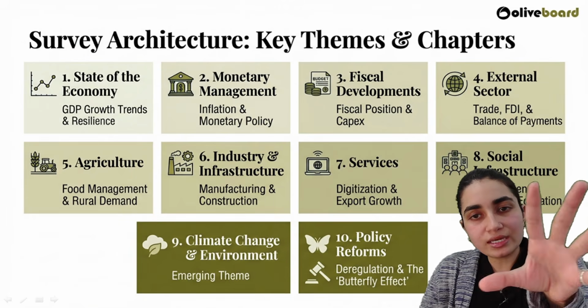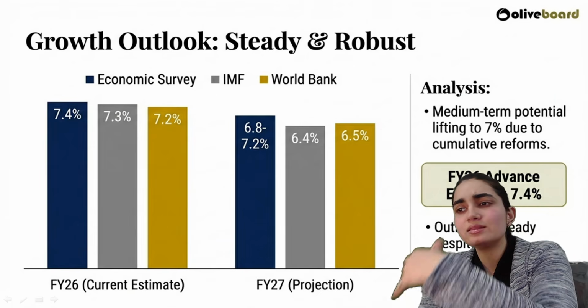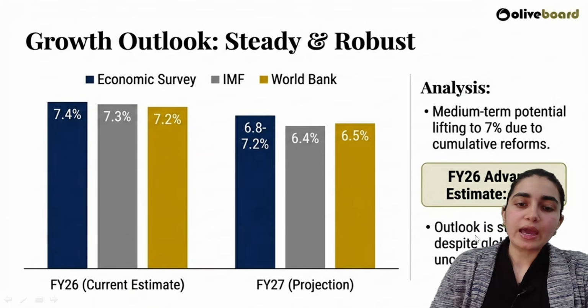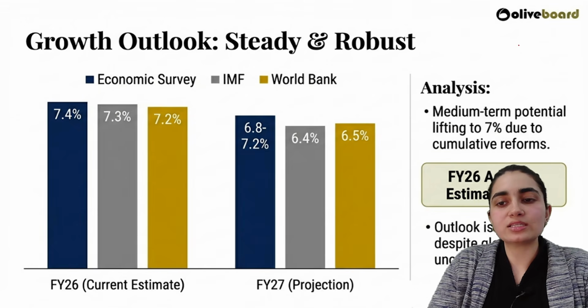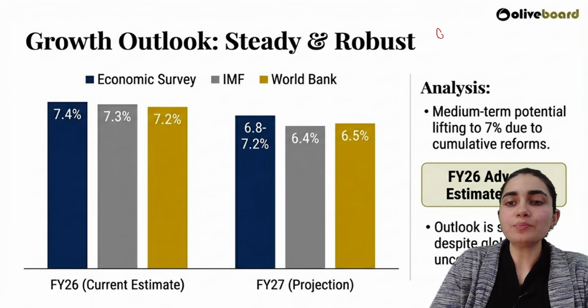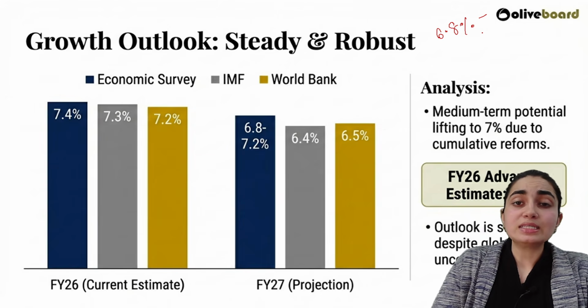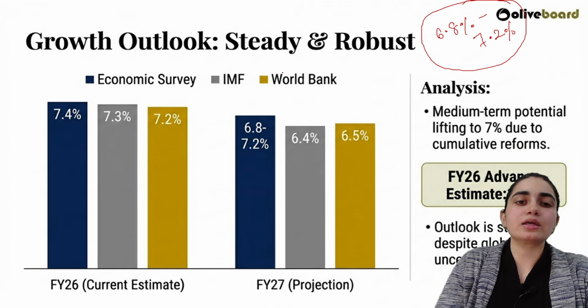I've already told you these are the many key themes as well as chapters. We'll be analyzing them one by one in the coming lectures, but this is just a highlighted portion of it. As I told you, compared to other institutions, we are still standing in a better way, right? The survey is analyzing that the growth rate is going to be between 6.8 percent and 7.2 percent. This is the growth rate that we are expecting here.